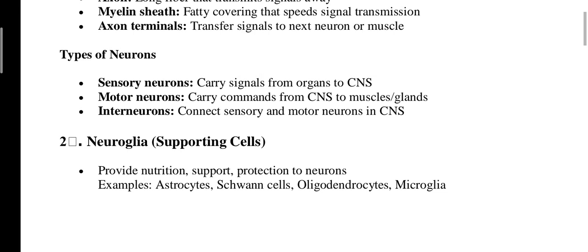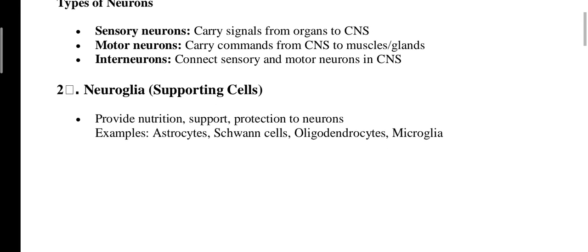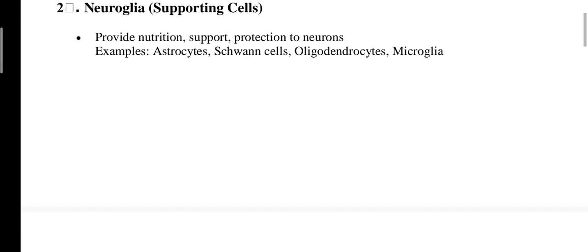Okay. Second part, neuroglia, which we also call the supporting cells. They provide nutrition, support, and protection to neurons. Examples: astrocytes, Schwann cells, oligodendrocytes, and microglia.